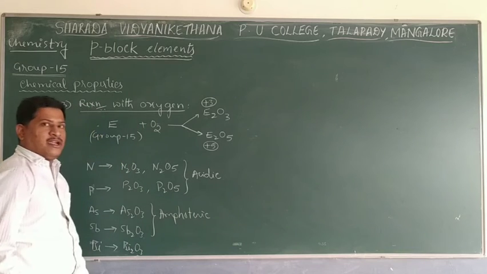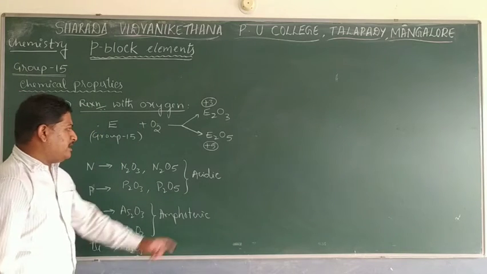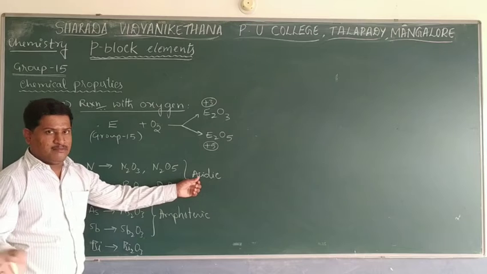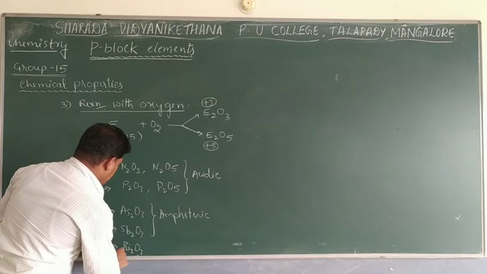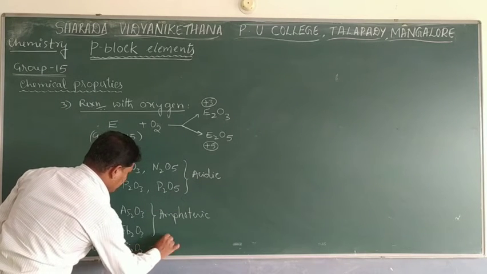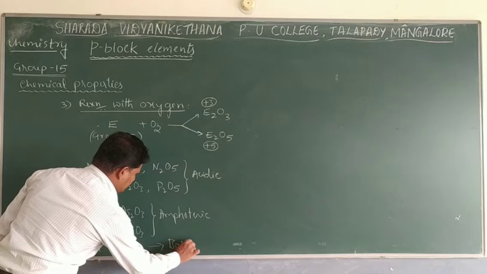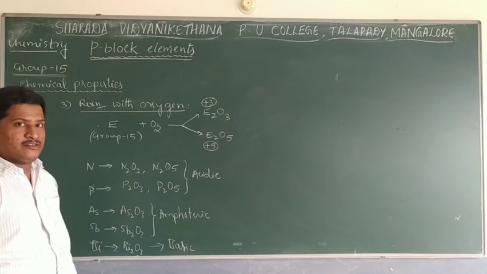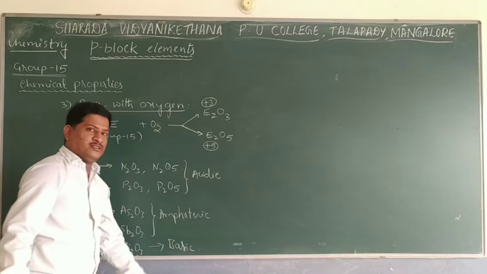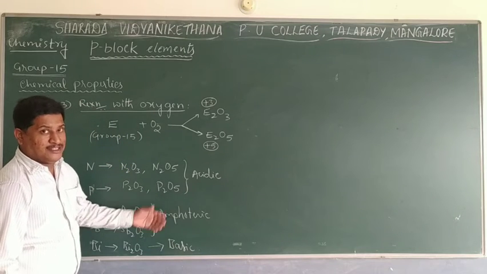Amphoteric means it reacts with both acid as well as base. Acidic means it reacts with only base. And if you go with bismuth oxide, that will show basic nature. Basically, bismuth is a metal, so metal oxides are basic in nature. So this is about the nature of the oxides.